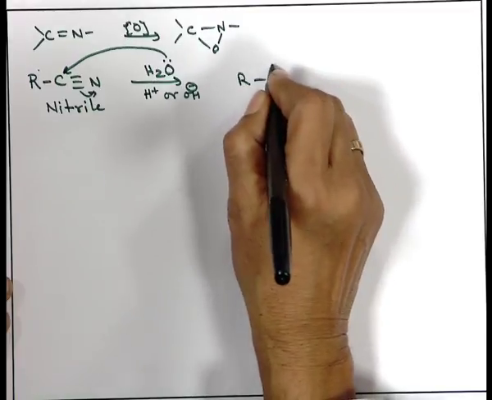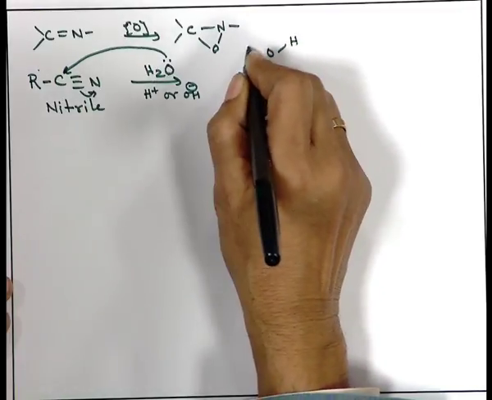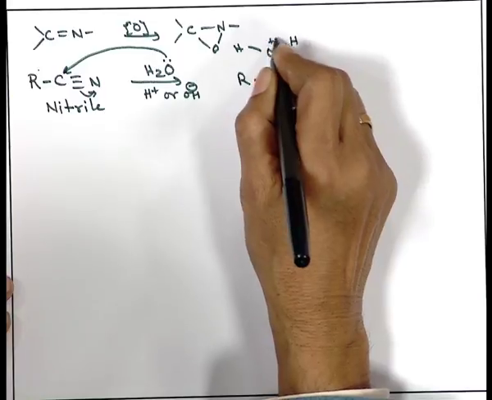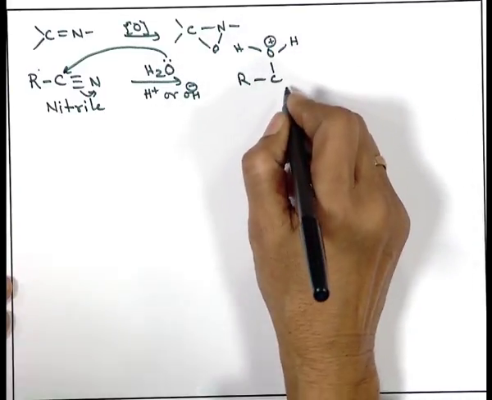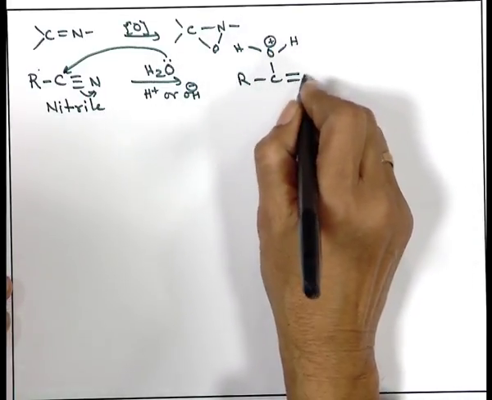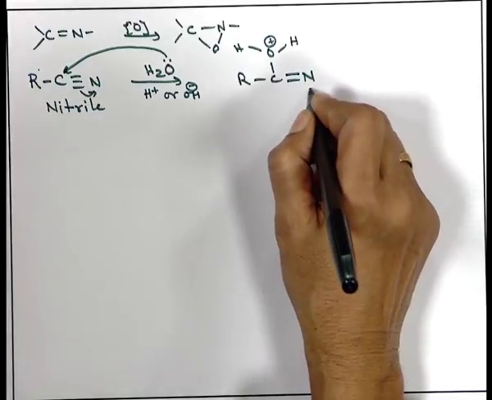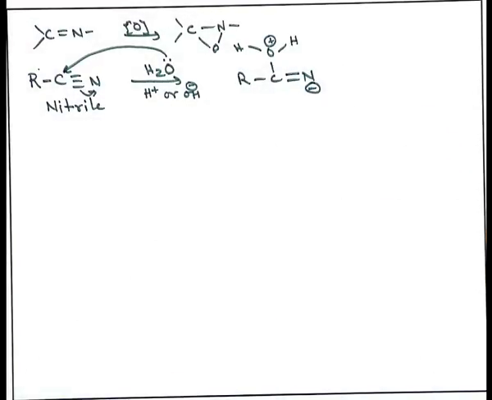So, this carbon will be positively charged, and then one of the bonds has shifted, so there will be a minus over here, the negatively charged nitrogen. Obviously, this is not a very stable species.